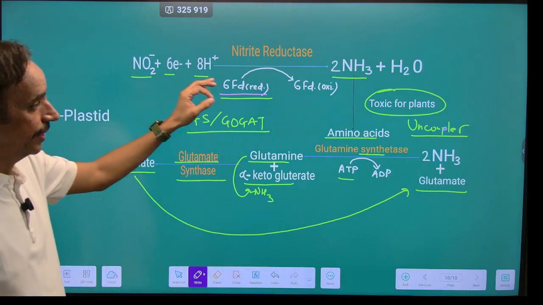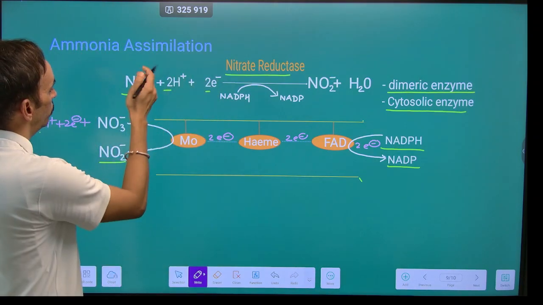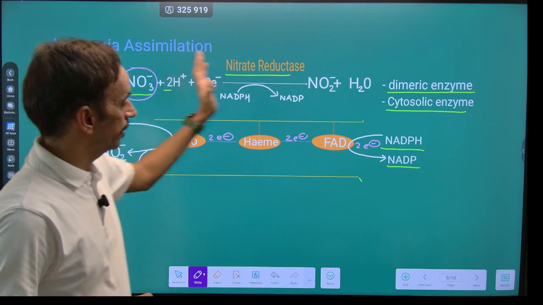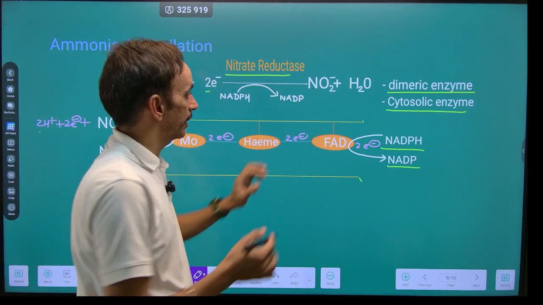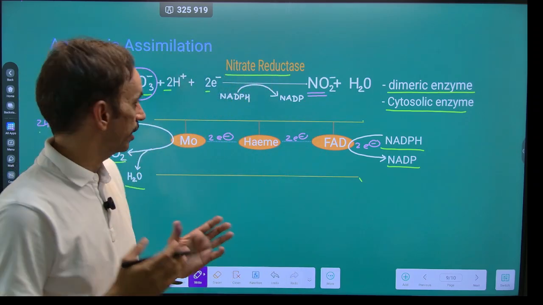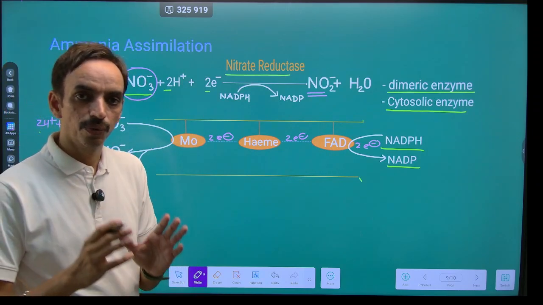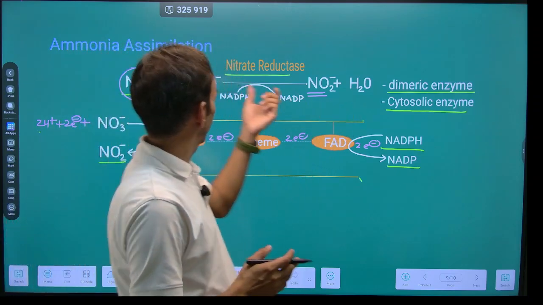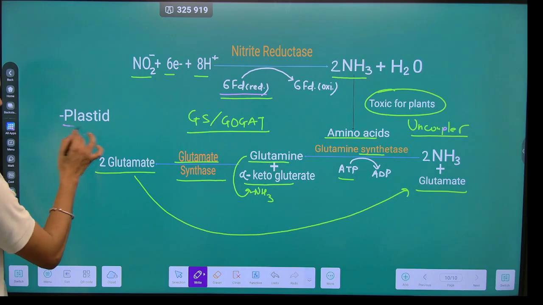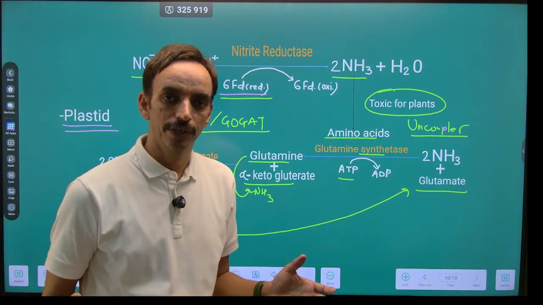Now this nitrate which is produced or which remains present within the plant will be converted into nitrite, and this nitrite will be converted into ammonia by another enzyme called nitrite reductase. This process is called ammonia assimilation. Now this nitrate reductase is a cytosolic enzyme, while this nitrite reductase remains present within the plastids. So this is all about nitrogen assimilation in plants.